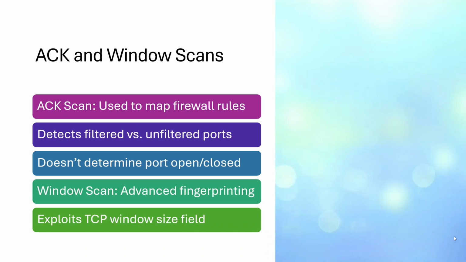Acknowledge scans are often misunderstood because they don't tell us whether a port is open or closed. Instead, they help us determine whether a port is filtered or unfiltered by a firewall. This is incredibly useful when mapping firewall rules and understanding network access controls.